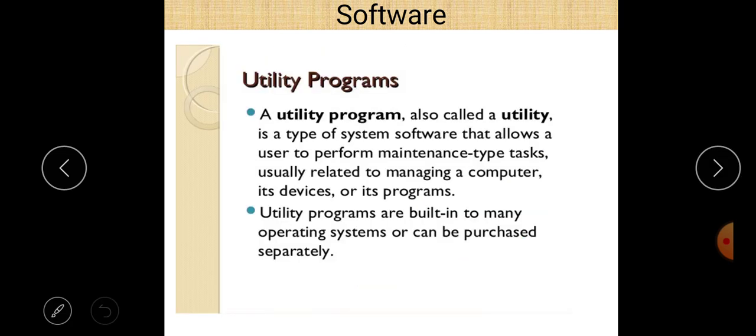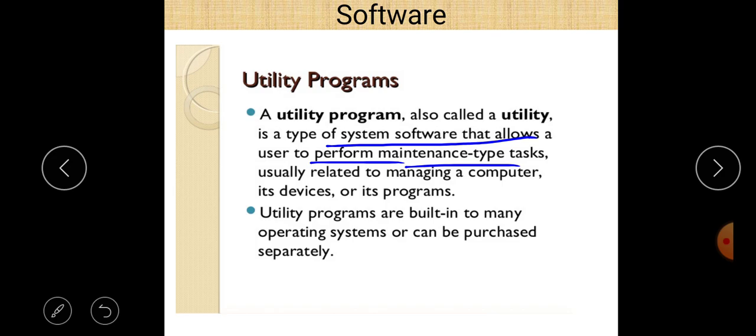Next, our system software is utility software. As the name suggests, utility software, or simply utility, is a type of system software that allows a user to perform maintenance type tasks, and they are sometimes called housekeeping software, usually related to managing a computer, its devices, or a program.